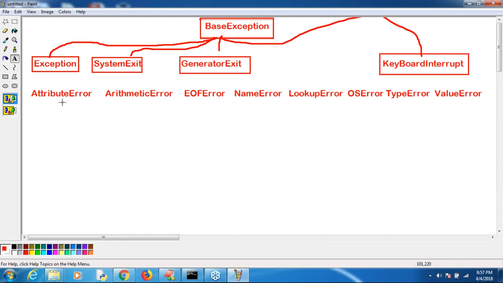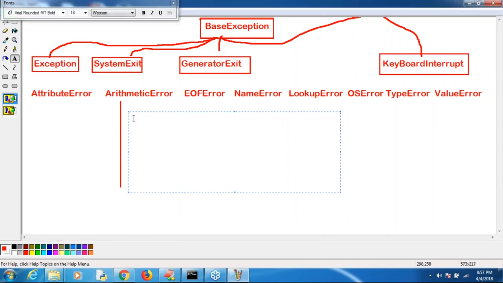Next, under arithmetic error, there are several child types available. What are the various children of arithmetic error? Best example, zero division error. Next one after that, floating point error. Zero division error, floating point error. Next, overflow error like that. These are the child types of arithmetic error.